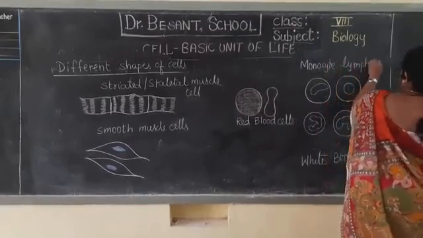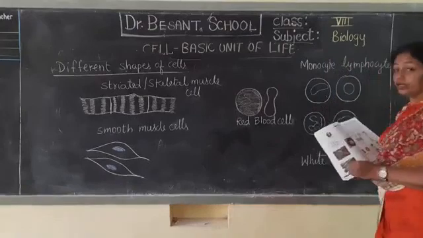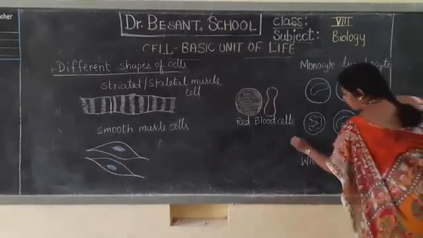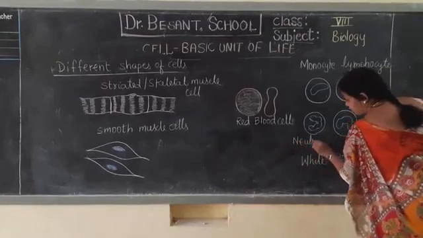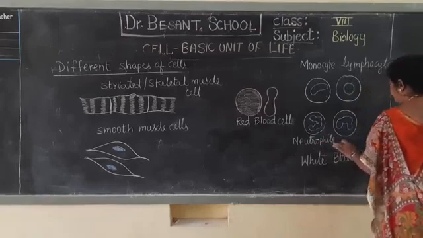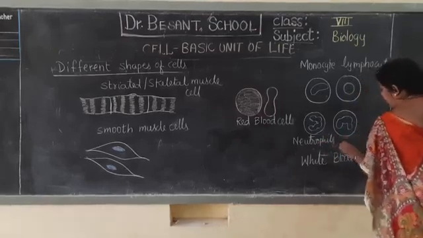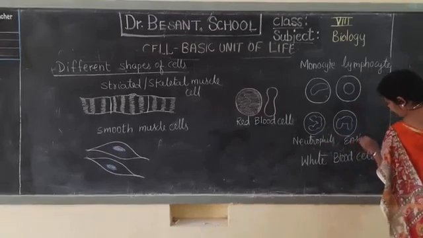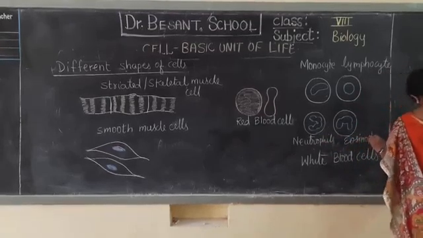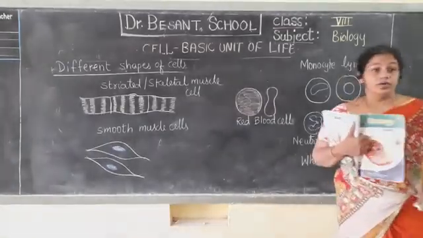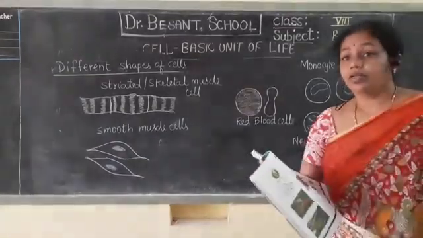In 9th and 10th class you shall be understanding neutrophils, and this is eosinophil.